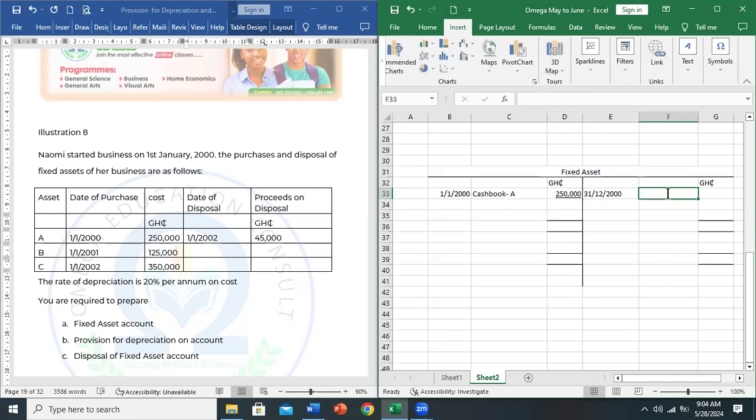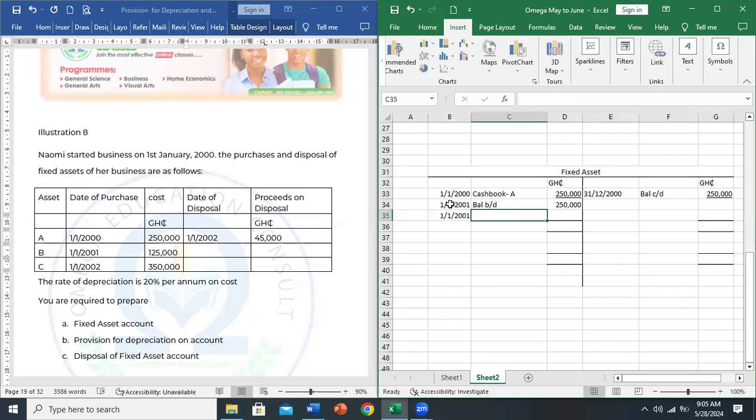So the balance carried down is 250,000. So we now go into the next year, which is 1st January 2001. Balance brought down 250,000. So we are now in the year 2001. You ask yourself, did we buy, did we sell? The answer is we bought asset B on 1st January 2001.